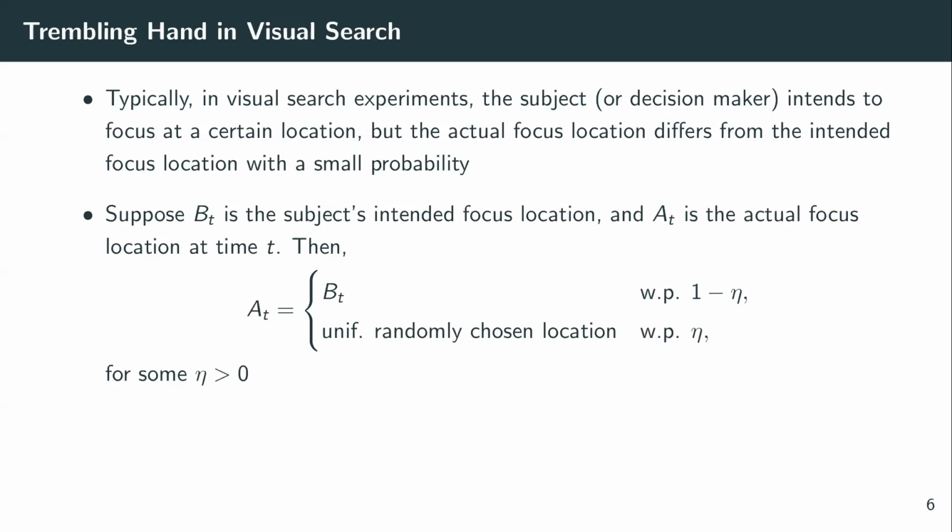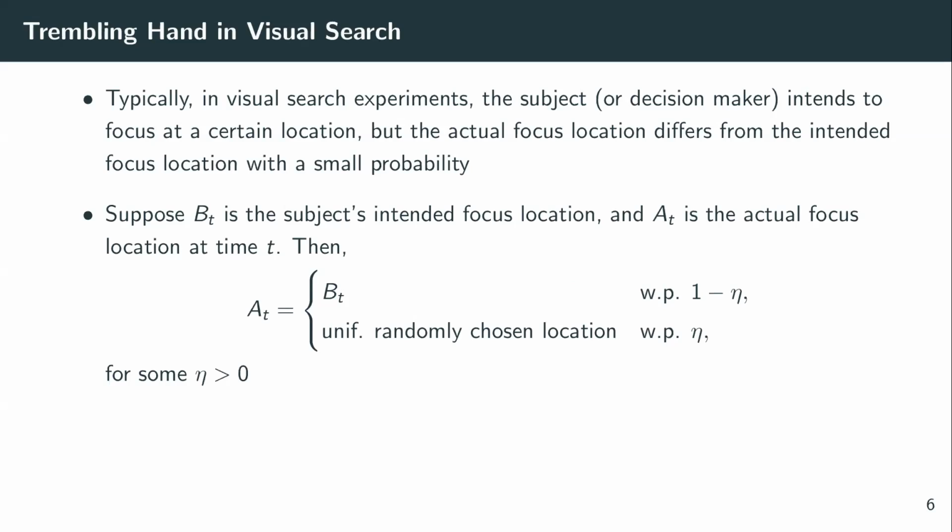And the way we capture this in our system is by saying that suppose BT is the subject's intended focus location and AT is the actual focus location at time t, then AT and BT are equal with a high probability, let's say of 1 minus eta, and AT is uniformly randomly chosen with the probability eta, where eta is some fixed positive constant that depends upon the decision maker.